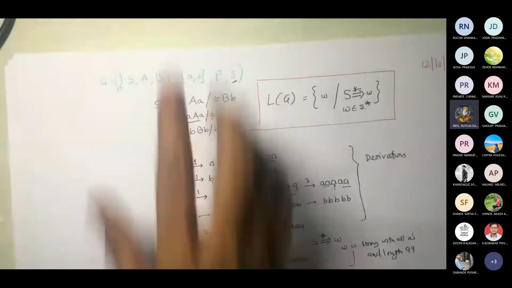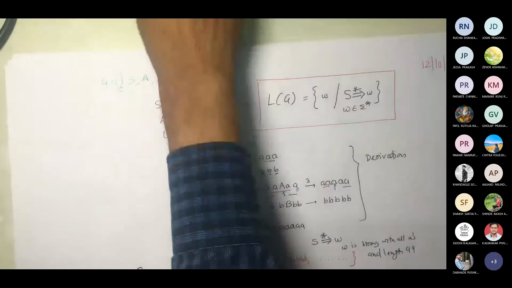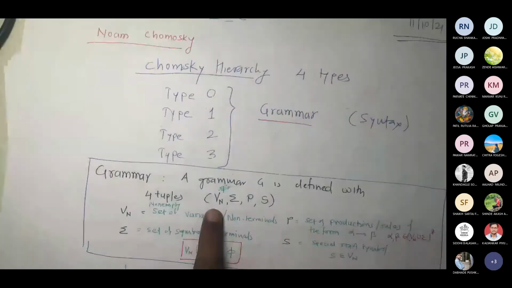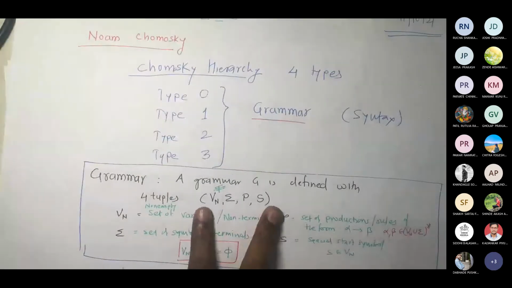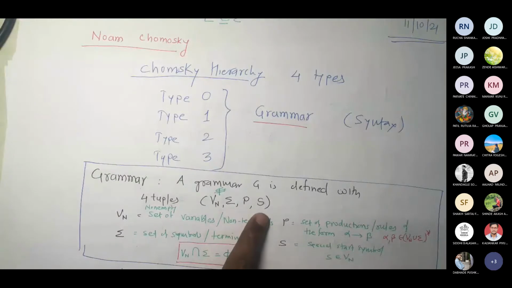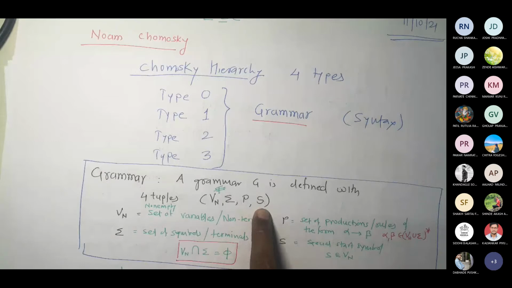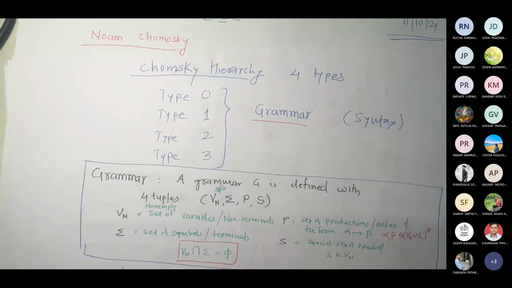Let me add a clarification here. When you are giving a grammar definition, if you recall, we said it contains four tuples: set of variables, set of inputs, set of productions, and start variable. And this S should belong to VN. Whatever you write here would be your start variable. So it is not necessarily S, it could be A. You have to mention that this is the start variable.